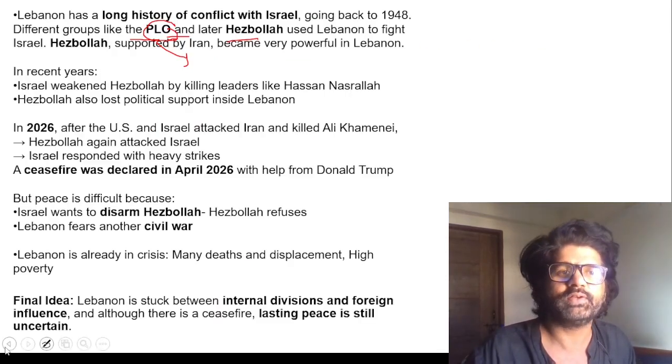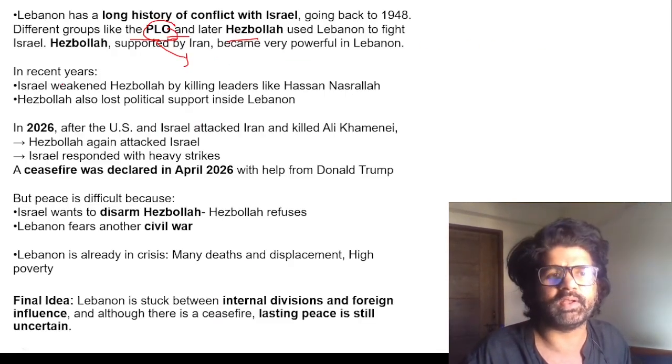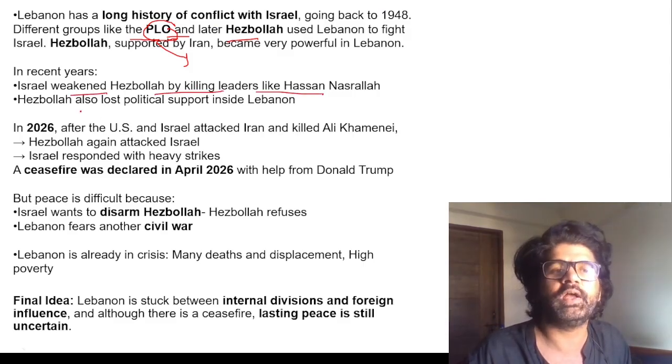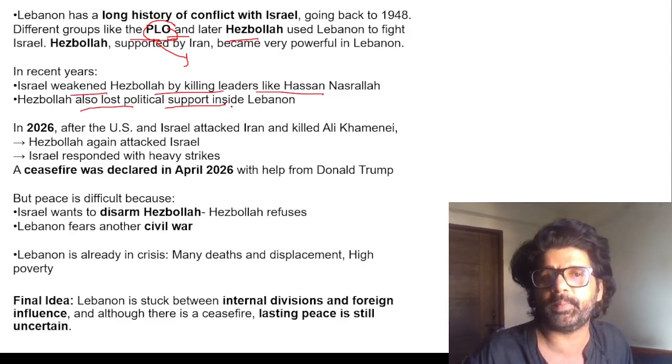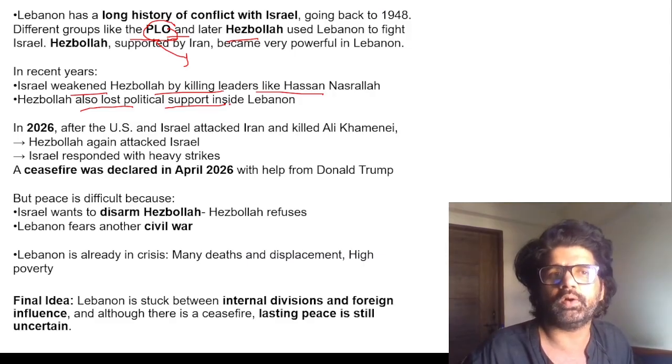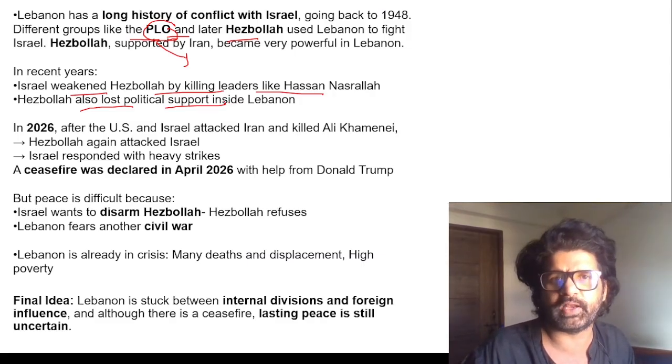So sad. So now let's see what their article is saying. Same thing: Israel weakened Hezbollah by killing leaders. Hezbollah also lost political support inside Lebanon. So things are happening, are not looking good for Hezbollah, so to say, in Lebanon.